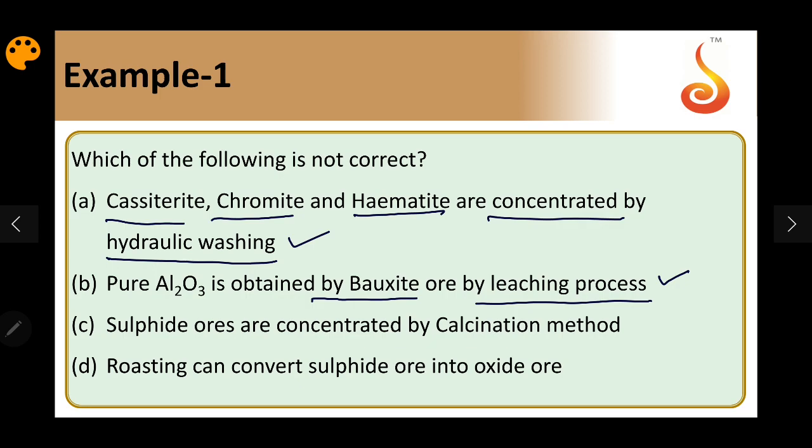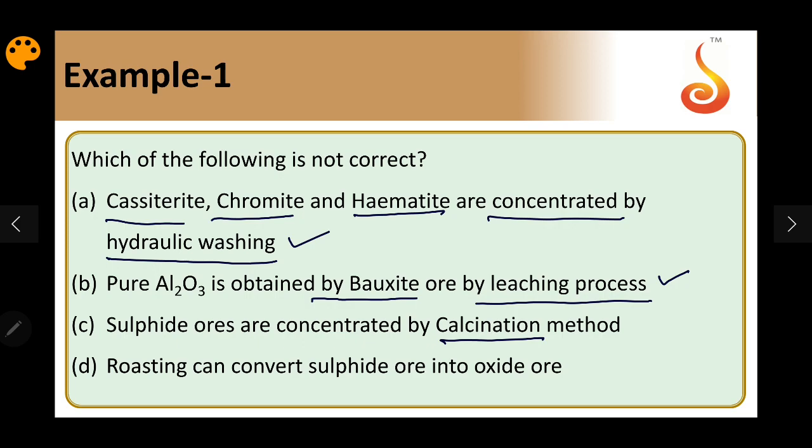Sulfide ores are concentrated by the calcination method. In order to convert sulfide ores into oxide ores, we need to subject them to roasting. Calcination is the process of heating the ore in the absence of air below the melting point of the ore. But in roasting, we heat the ore in the presence of excess air. During this process, the sulfide ores convert into oxide ores, and oxide ores can be subjected to reduction. So sulfide ores, after concentration, are subjected to roasting, not to calcination.